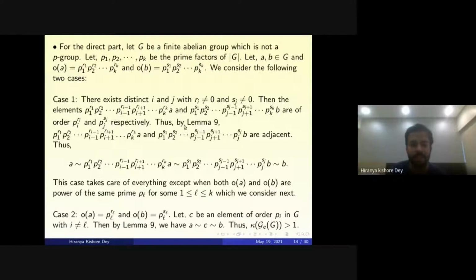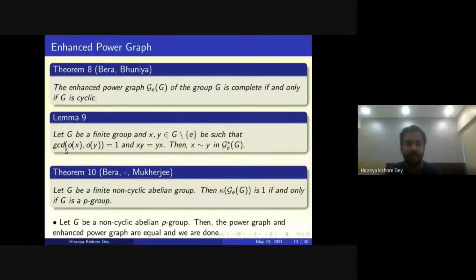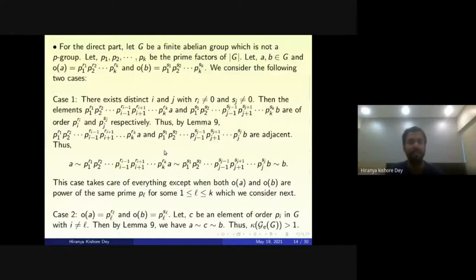Now if we use the lemma that if GCD of order of x and order of y equals 1 and xy equals yx, then x and y are adjacent, these two elements are adjacent. And clearly A is adjacent to its multiple, and this is adjacent to B because it is a multiple of B. So always we have a path of length less than or equal to 3 between two vertices A and B,